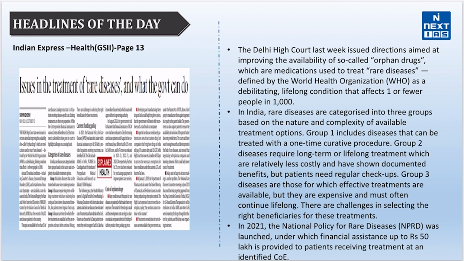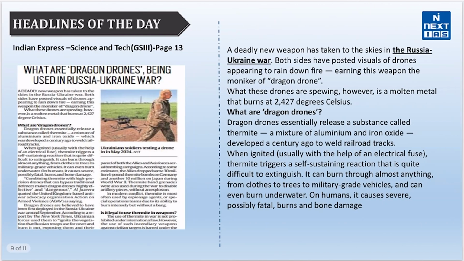And friends, rare diseases are categorized into three groups based on treatment options. Here, the first group involves one-time curative procedures, the second group requires long-term but less costly treatment, and the third group includes expensive lifelong treatments. The 2021 National Policy for Rare Diseases provides financial assistance up to 50 lakh for treatments at designated centers of excellence. And in August 2024, the government reported releasing 25 crore in financial aid for rare disease patients, with previous allocations varying across fiscal years.